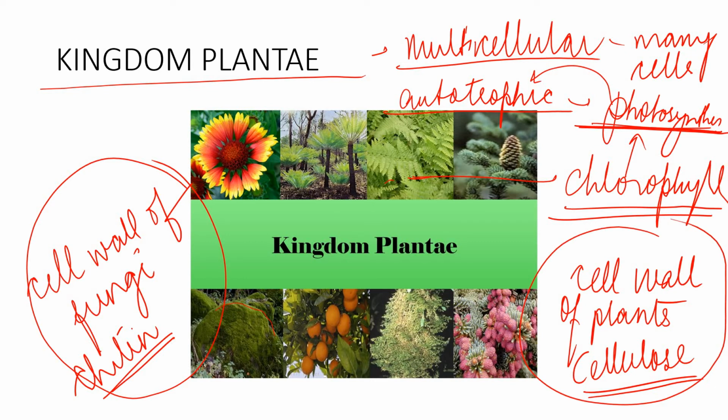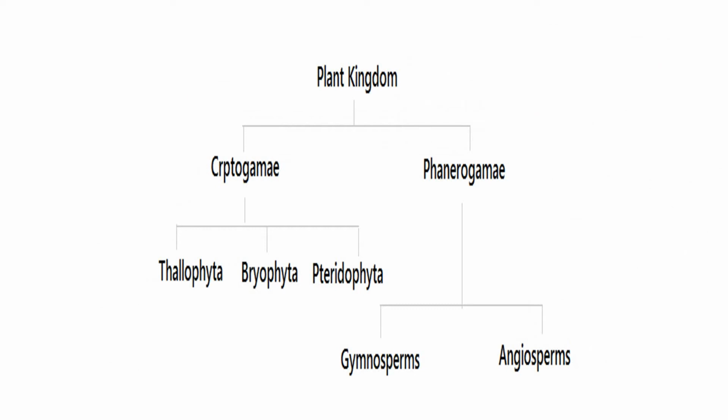Next, the kingdom Plantae is subdivided into various classes, that is Thallophyta, Bryophyta, Pteridophyta, Gymnosperms and Angiosperms. See, this is the plant kingdom. Again, I did not find any simpler picture for you all, so please, you can ignore this. These are for the higher classes.